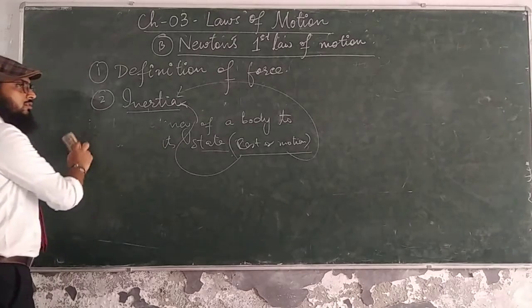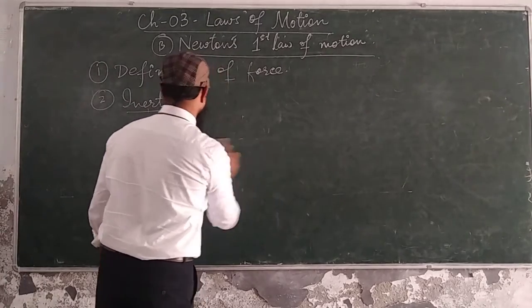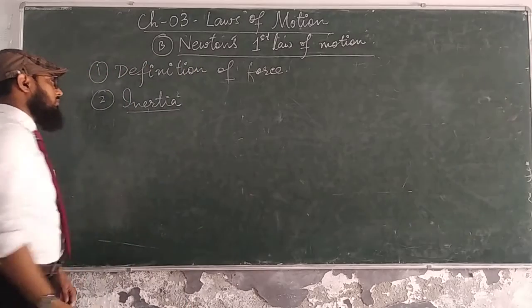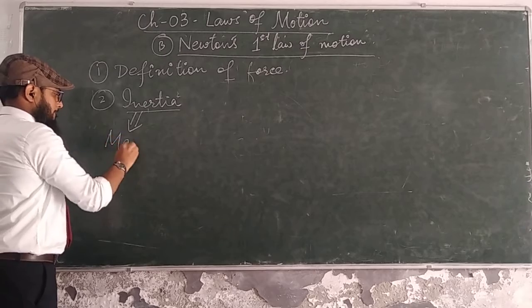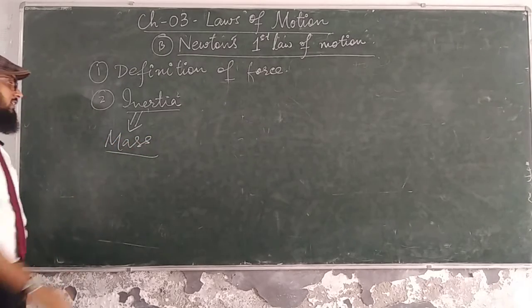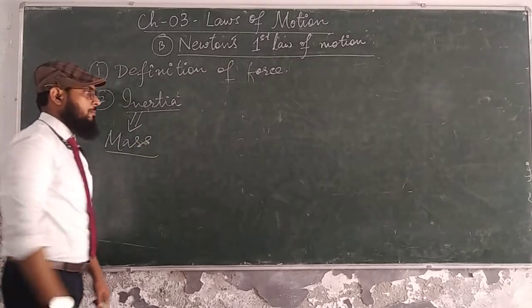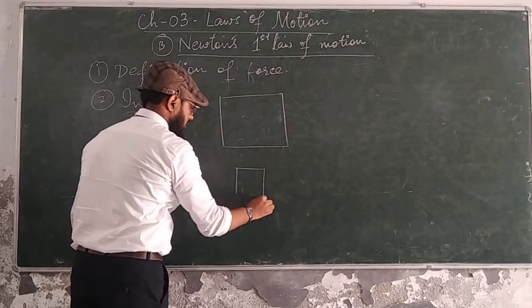Now next, see, why have I written mass? Because inertia is the tendency decided by mass. This is the first body, this is the second body.